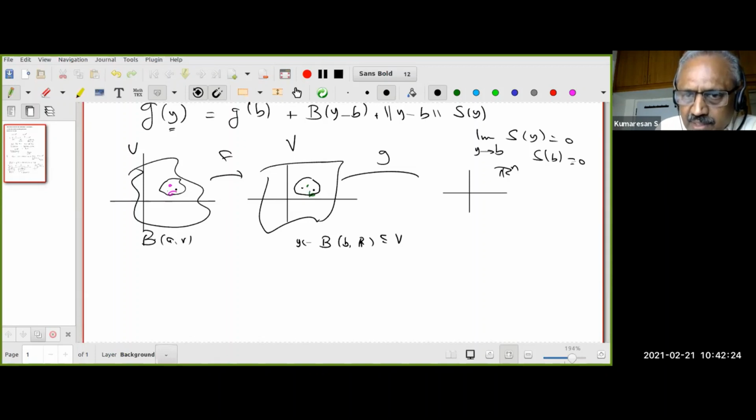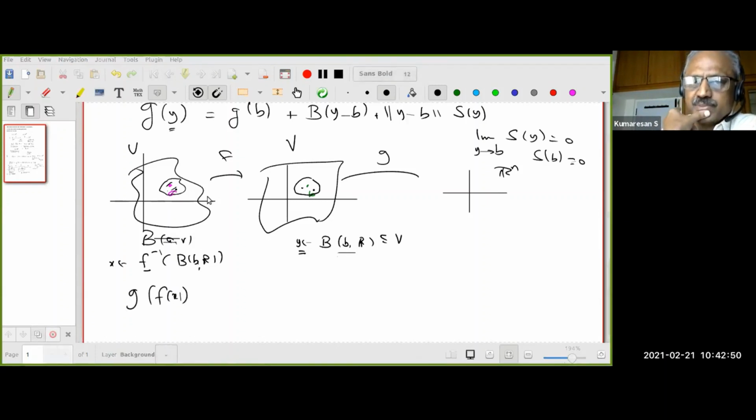In fact, I could even take f inverse of this ball B(b, r). This is open, since f is continuous at a. Therefore, if you give me any y, I know there is an x here so that f of x belongs to this. Do all of you understand that? Therefore, I can write this y as f of x. This is what I wanted to justify: any y here, I can write as f of x, where x is in f inverse of something.